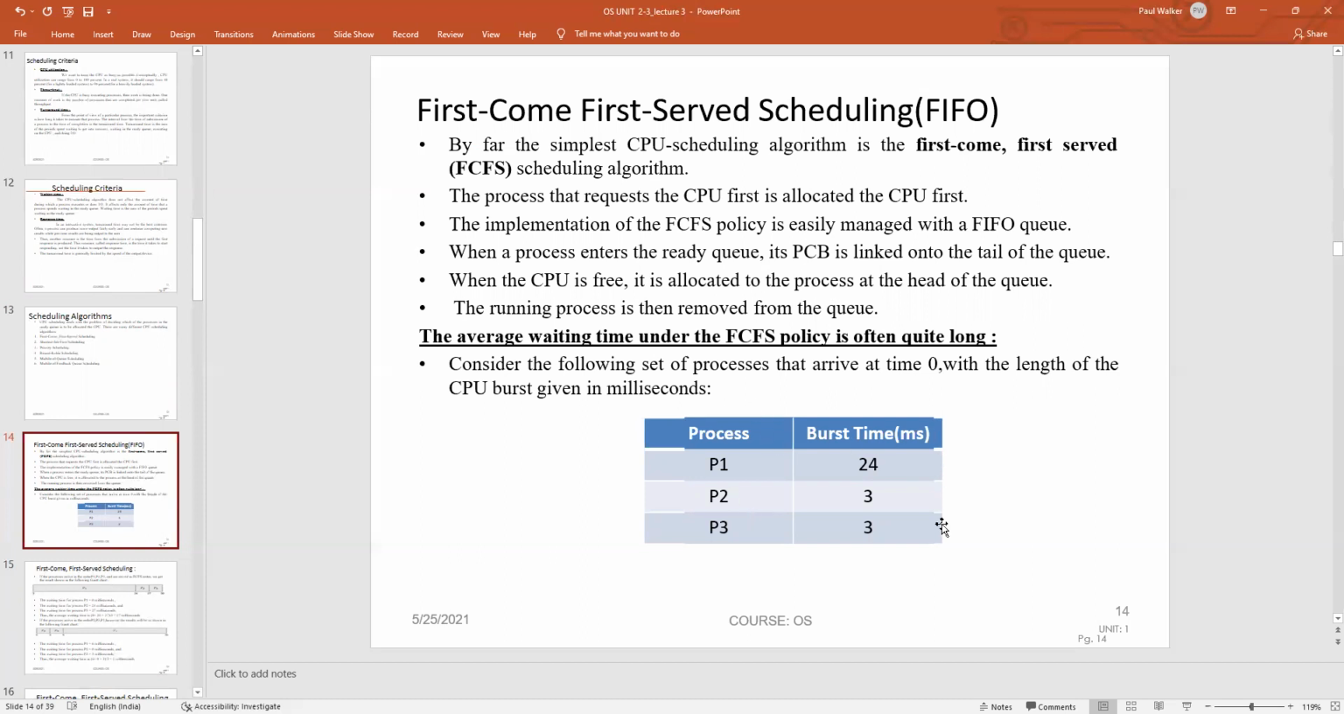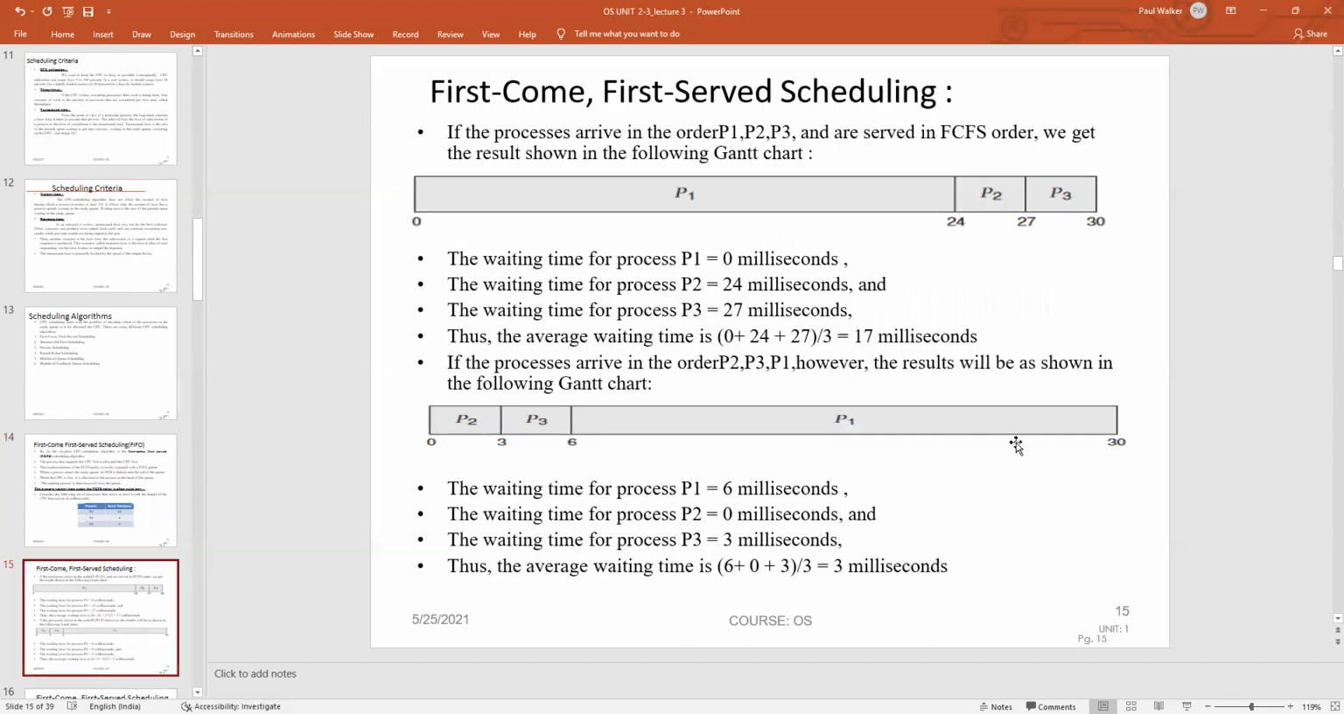So this is a diagram explaining three processes that are going to be run, that is P1, P2, P3. The burst time of P1 is 24, the burst time of P2 is 3, and the burst time of P3 is 3. Okay, moving to this one, we are going to calculate the waiting time for each process.